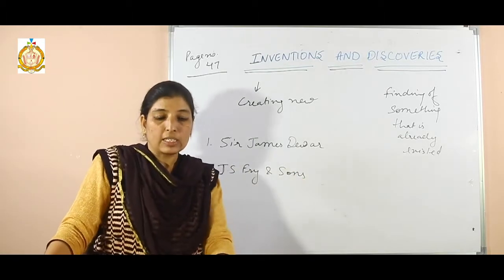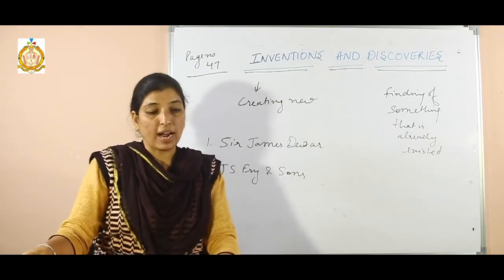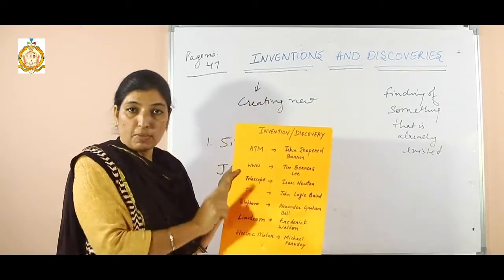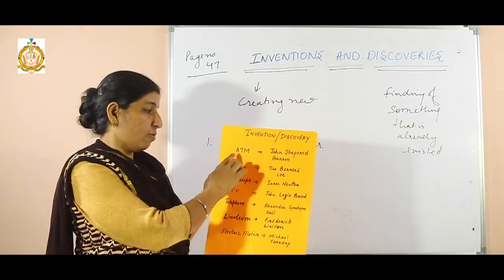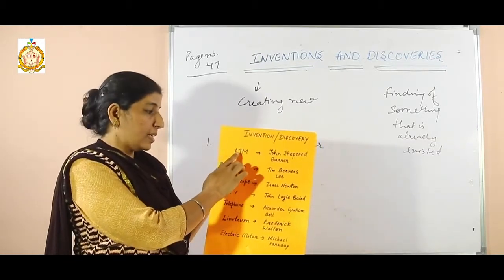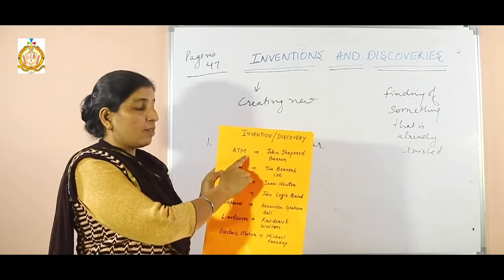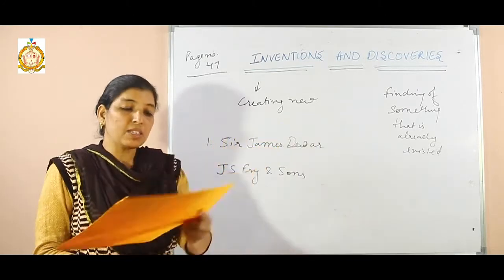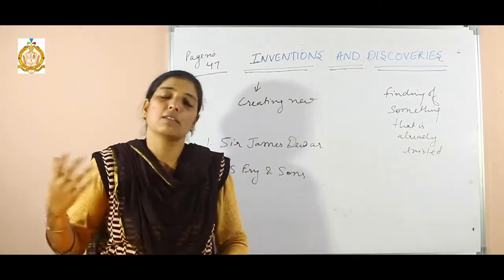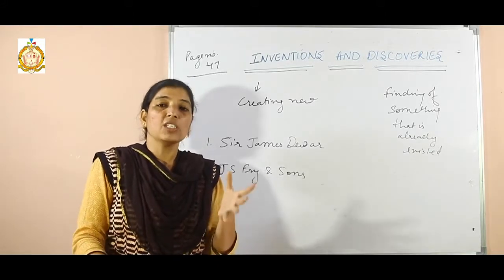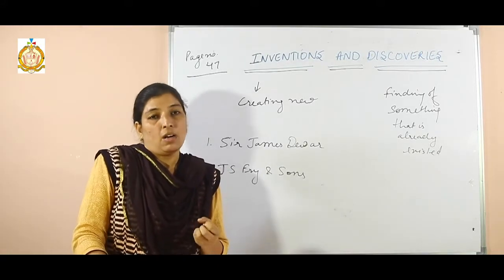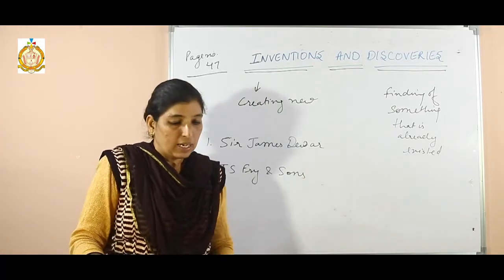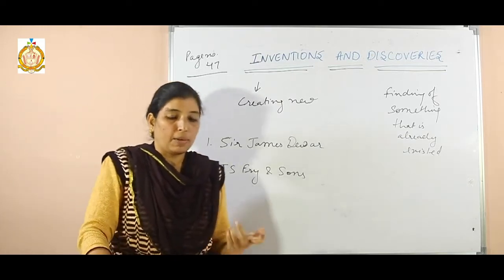Clear? Now next is the ATM, the widely used automatic teller machine. Maybe they can also ask the full form of ATM. That is automatic teller machine. That machine was the invention of John Stafford Barron. Now ATM is widely used in our country as well as in all countries. Clear? That machine is used to withdraw money. Most commonly we use that machine to withdraw money. Easily now we can receive money from anywhere.